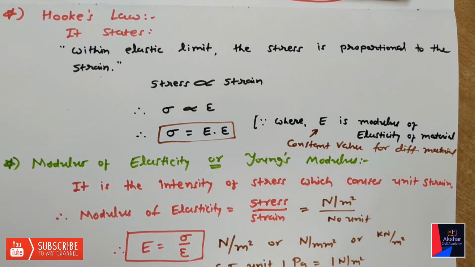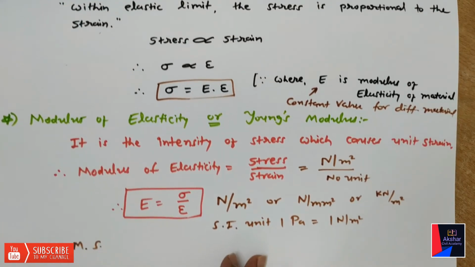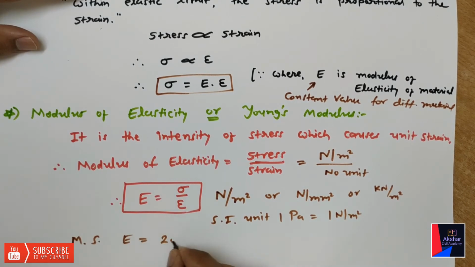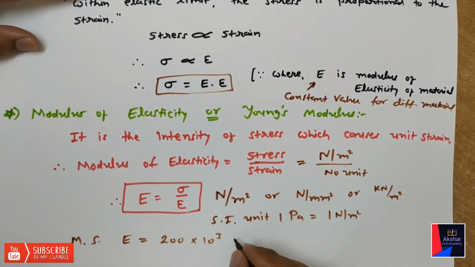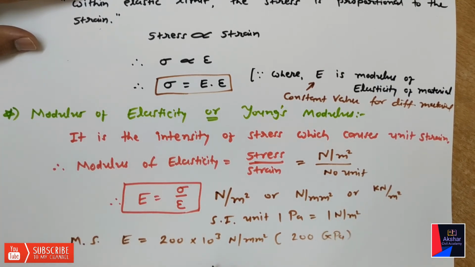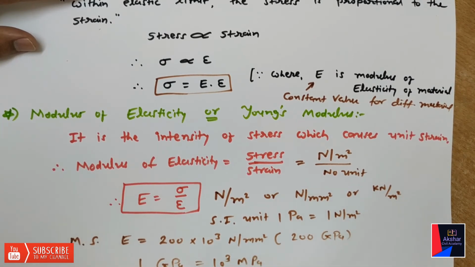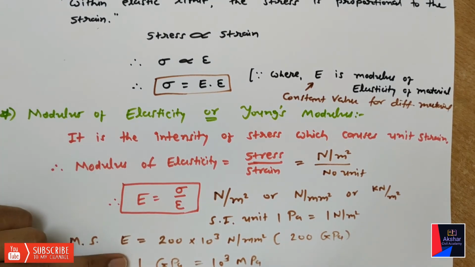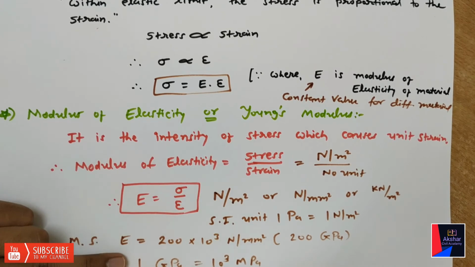For example, mild steel has modulus of elasticity equal to 200 into 10 raised to 3 Newton per mm square, or we can write it as 200 gigapascal. 1 gigapascal is equal to 10 raised to 3 megapascal, and 10 raised to 3 megapascal is equal to 10 raised to 3 Newton per mm square.